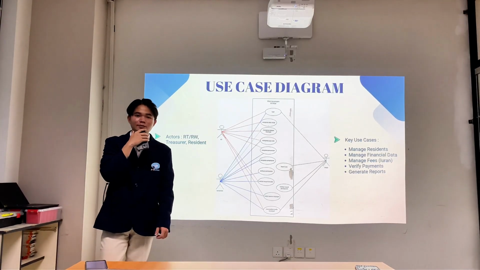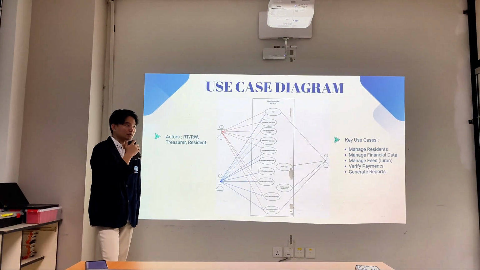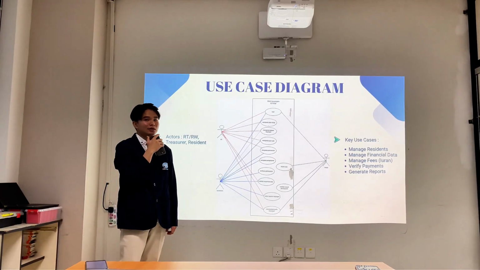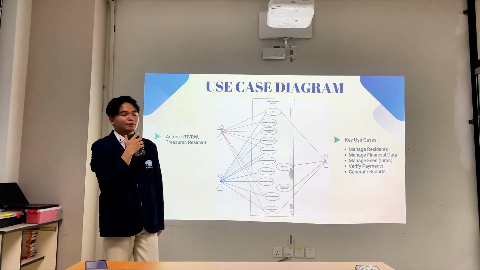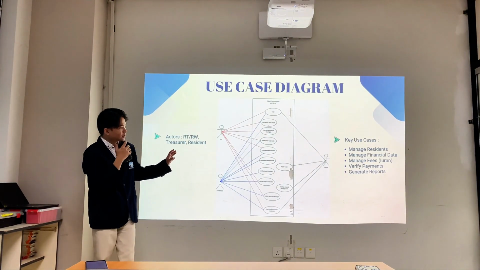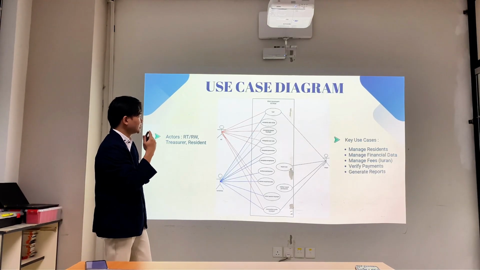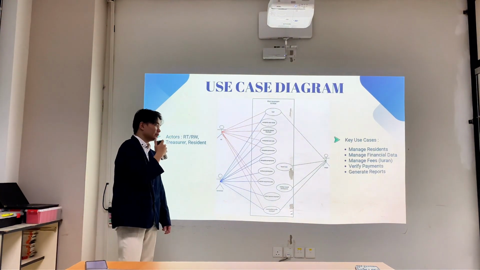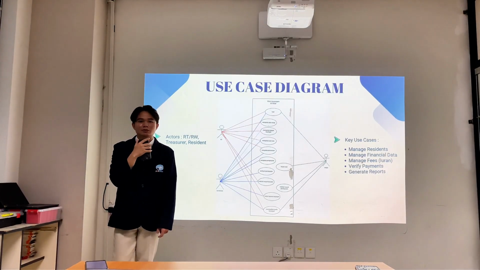The diagram illustrates how each actor performs key tasks such as managing resident data, handling the financial report, verifying payment and generating the report, and others like managing the fees, income and expenses. It helps illustrate how the users interact with the system workflow.